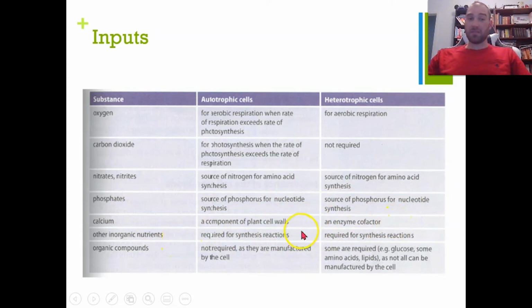There's other inorganic nutrients that are required, a wide variety that are required for both autotrophs and heterotrophs. And organic compounds aren't required by autotrophic organisms because they make their own, whereas they are required for heterotrophic organisms. So glucose, some amino acids, lipids and so on, they can't be made by the cell, so we need to get them from what we consume.